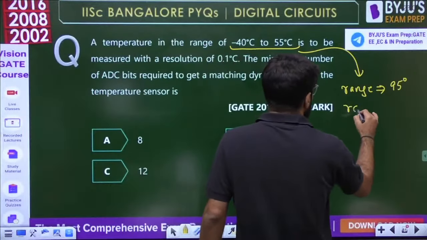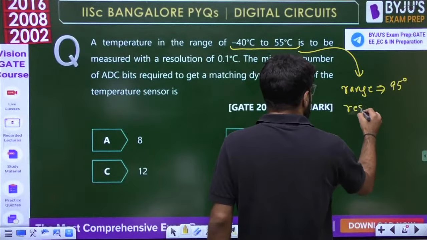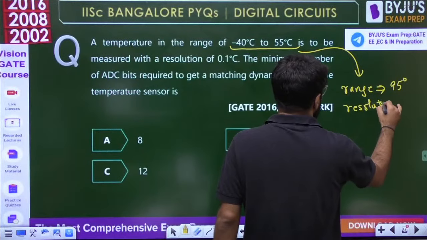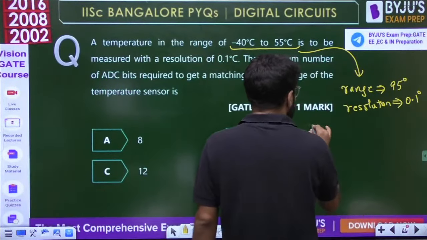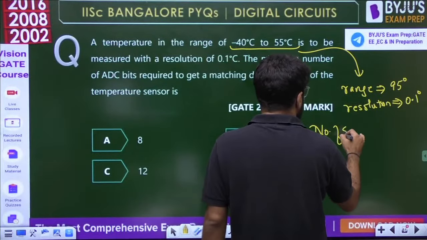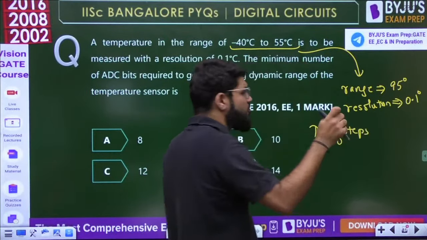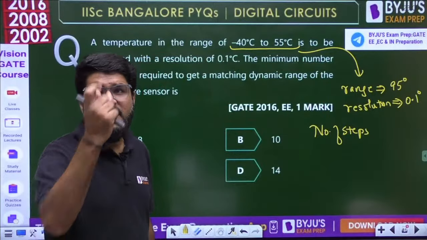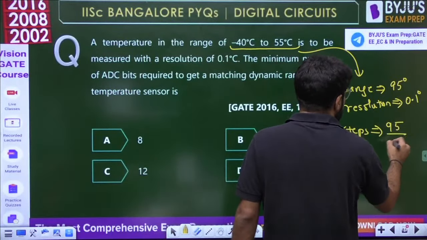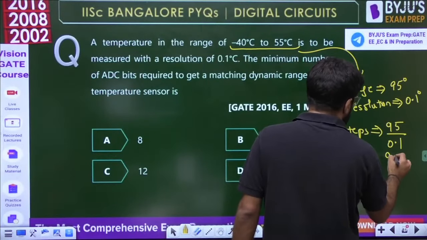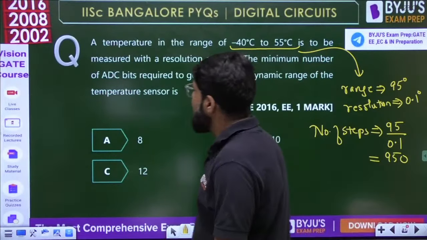What is the resolution? Resolution means step size. And how much is the step size? 0.1 degree. So what is the number of steps that you require? If you are moving in steps of 0.1, 0.1, 0.1 and to cover a range of 95 degrees, the number of steps required is definitely 95 upon 0.1, that is 950. So how many bits